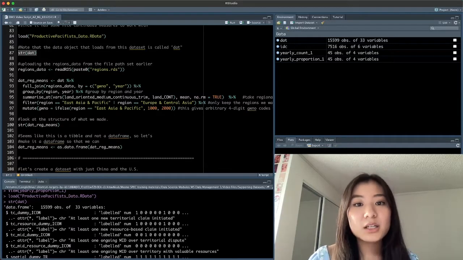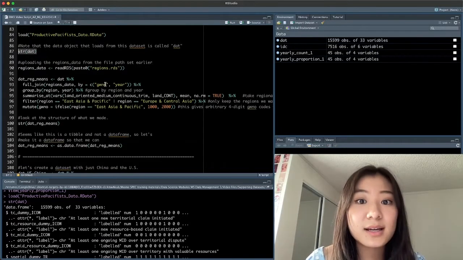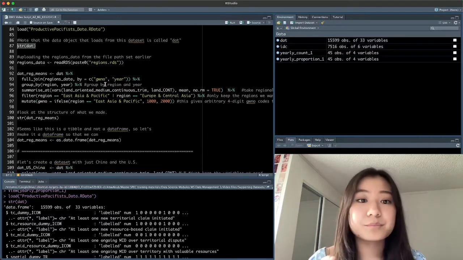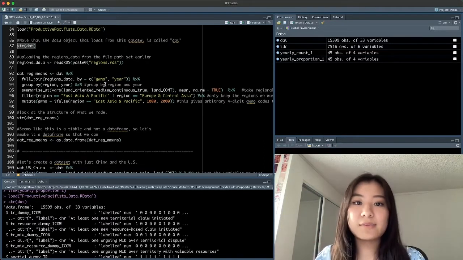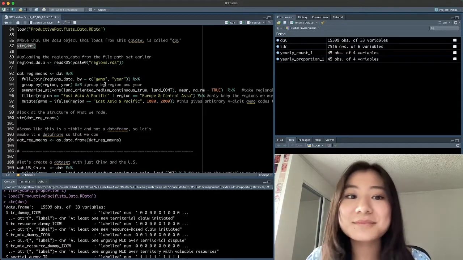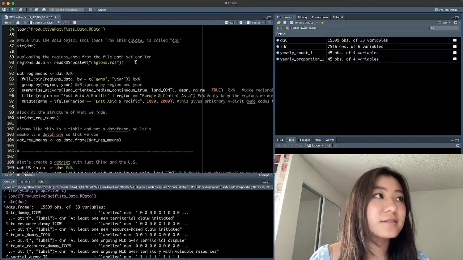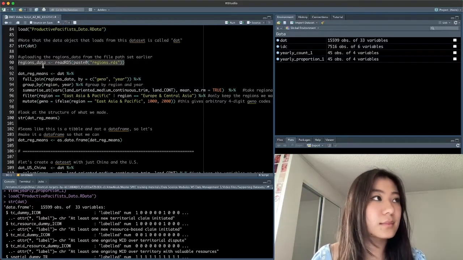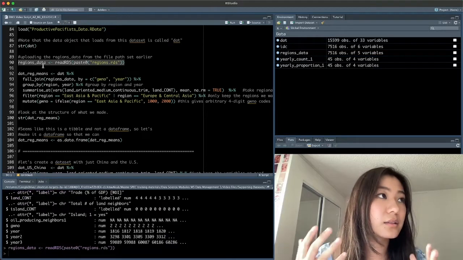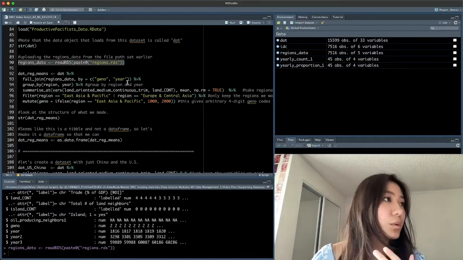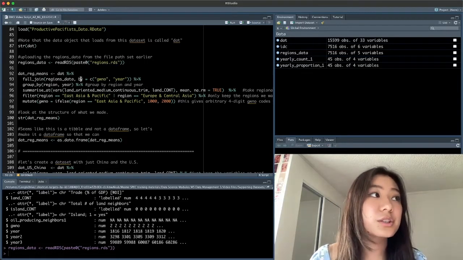To set up for this figure, we're going to need to do some collapsing by two variables, by region and by year. We don't currently have a region dummy in this productive pacifist data set that we just loaded in, so I'm going to have to merge that in to get us started. On line 90, I'm going to load in the region dummies, and we're going to be able to use those for our merge.